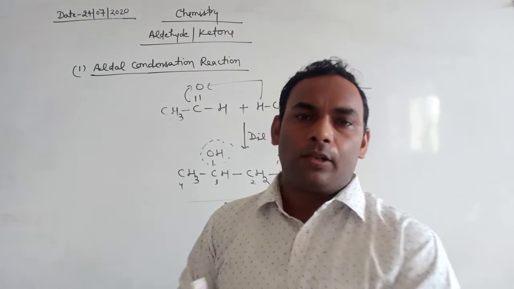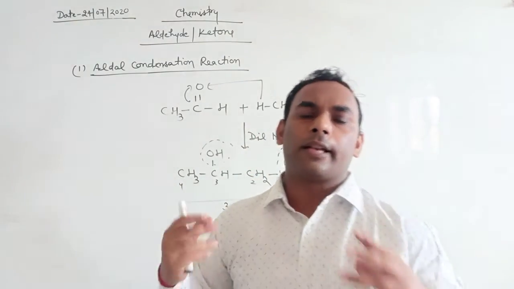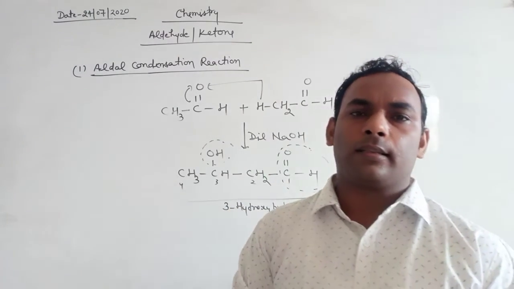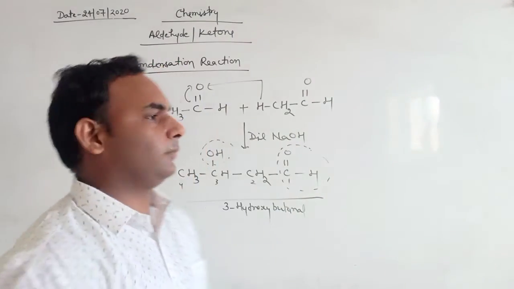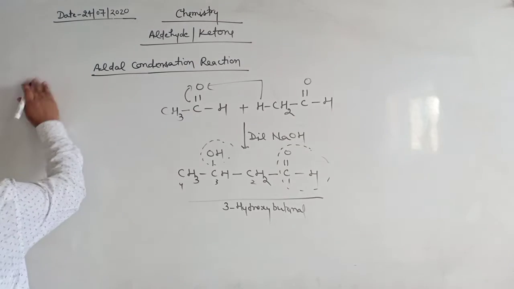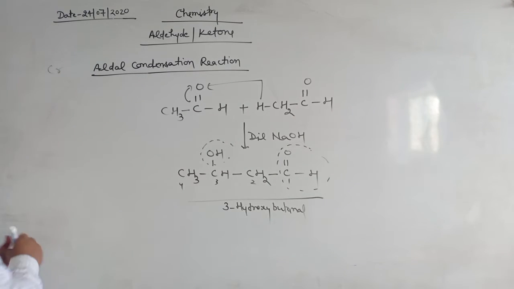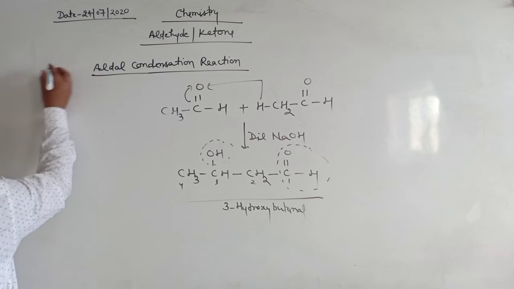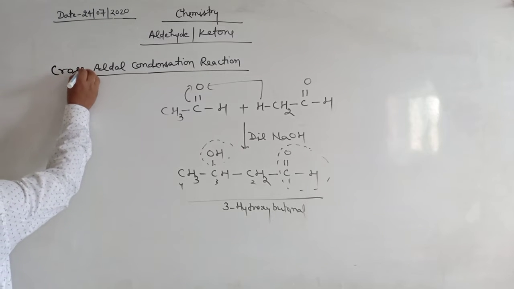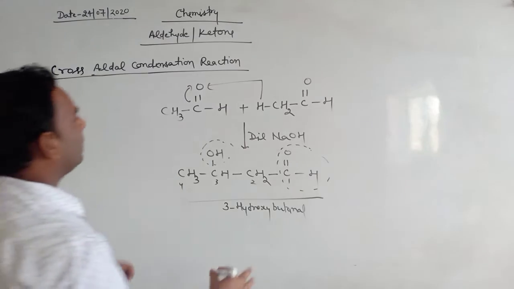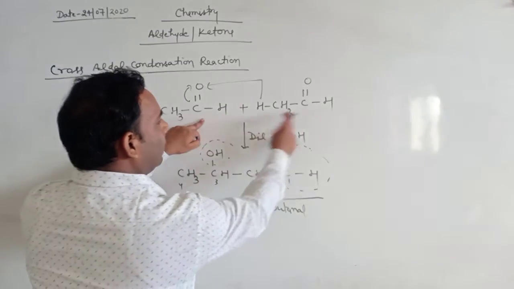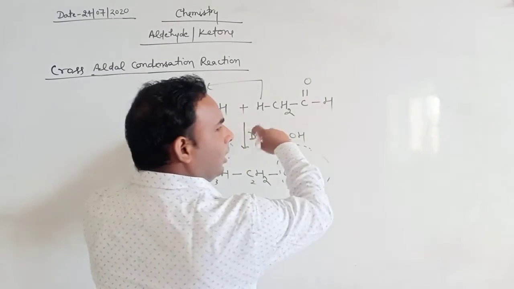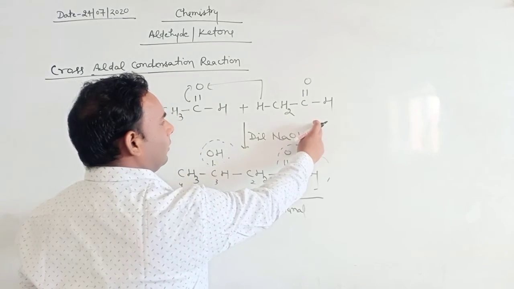When we take two different molecules, then the reaction is called cross aldol condensation. Cross aldol condensation means when we take two different aldehydes or one aldehyde and one ketone.